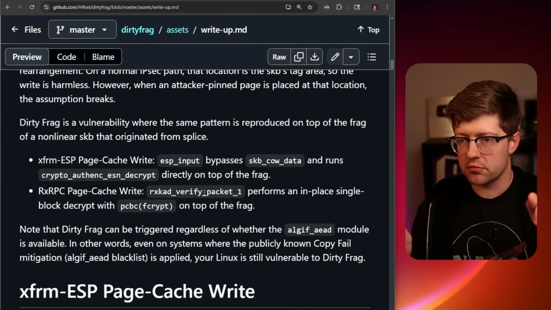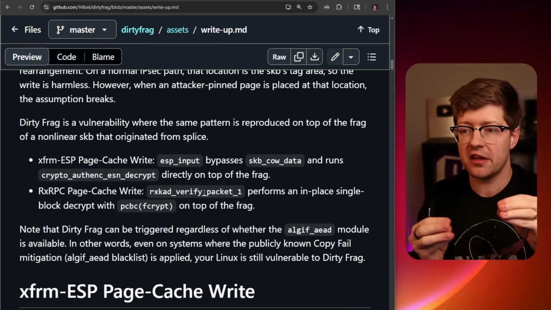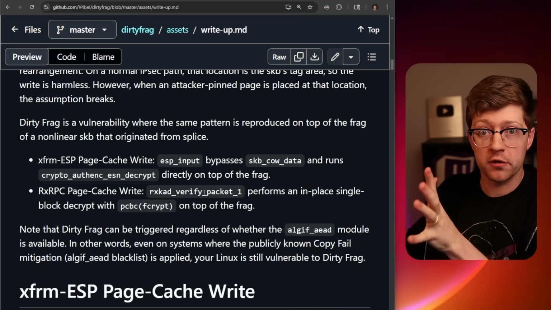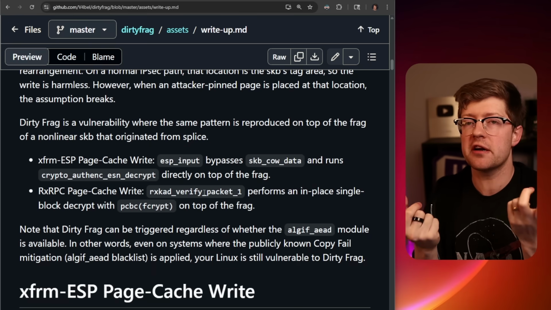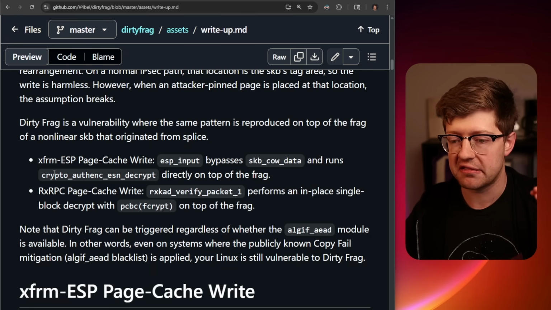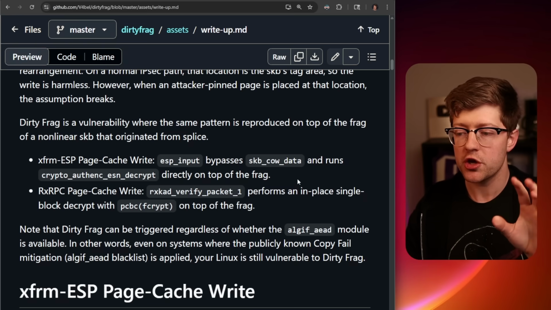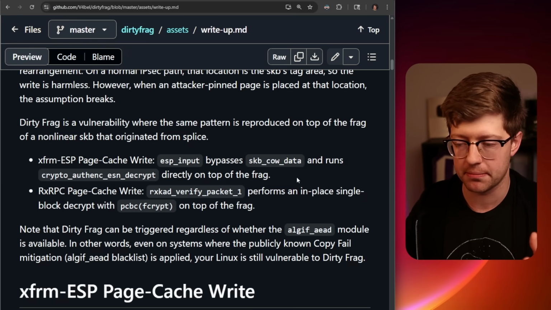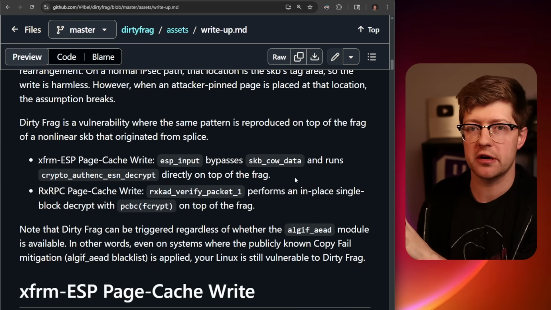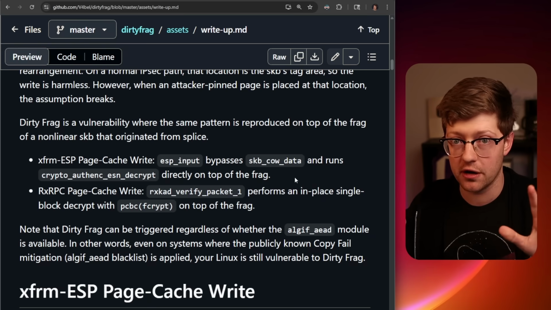And so what's crazy about Dirty Frag is that Dirty Frag is actually two separate vulnerabilities. Like, this is being marketed, I guess, as one vulnerability, like, oh, the Dirty Frag. No, Dirty Frag is literally two different bugs. The reason they chained these two together is that to run the ESP page cache write vulnerability, you need to have the ability to make namespaces in Ubuntu, which may not be allowed by various AppArmor configurations, kind of like the SELinux, I guess you will, of Ubuntu.